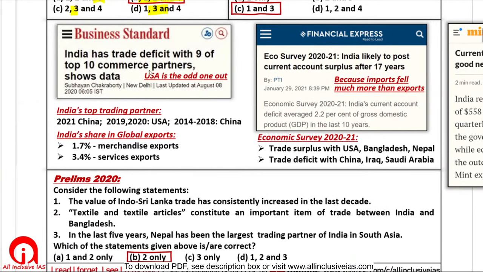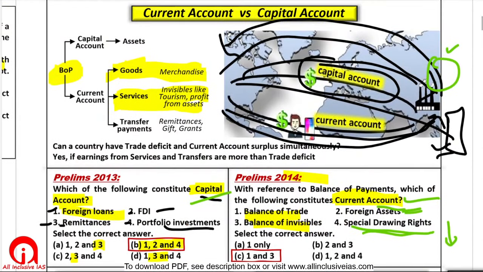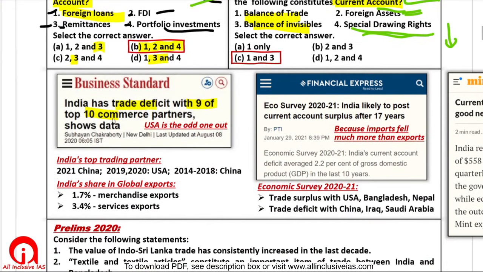The news was that India has a trade deficit with 9 of 10 commerce partners. What is trade deficit? This, trade in goods. So with our top 10 commerce partners, we have trade deficit with 9. Which is the one with whom we have trade surplus? That is USA. To USA we export more and we import less. Okay. So India's top trading partner: in the last financial year, China again became India's top trading partner. Before that, for 2 years it was USA, and before that it was China again.